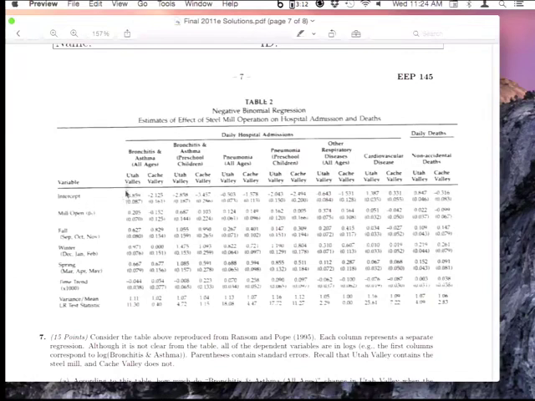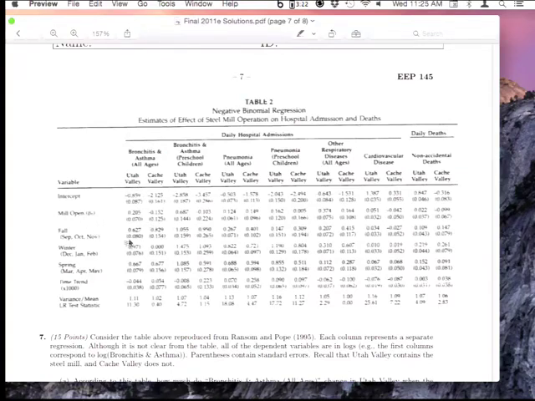But they tell you what they're reporting. So for this first column, this regression is a regression of the outcome, and typically they'll tell you the outcome at the top of the table. Here the outcome is bronchitis and asthma admissions for all ages, and in the first column it's for Utah Valley, which must be the valley that's actually affected by the mill. They've got the intercept, and they have the variable that indicates whether or not the mill is open. That's going to be the coefficient of interest in this particular case.